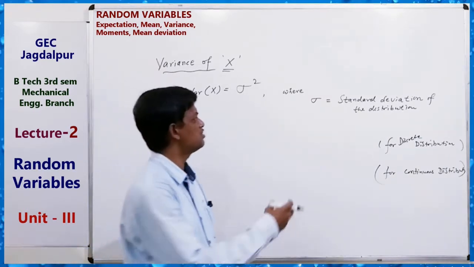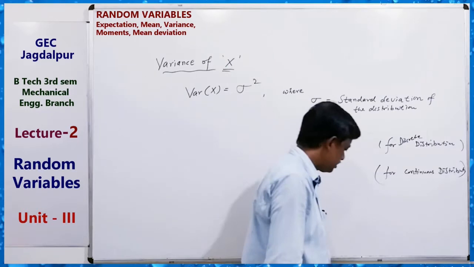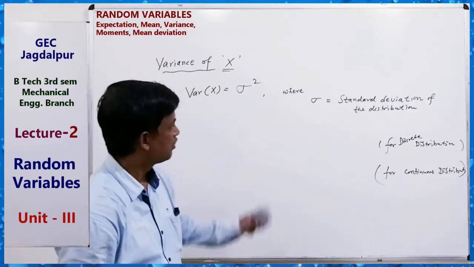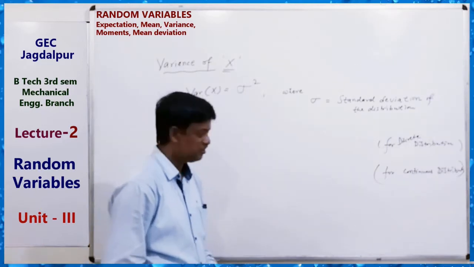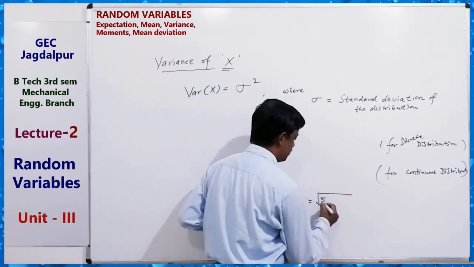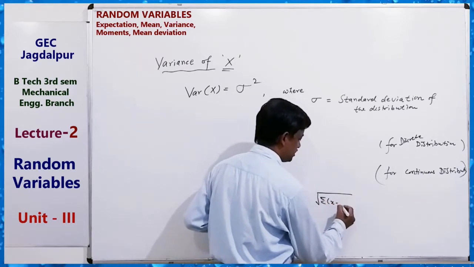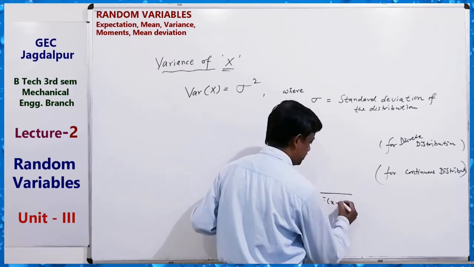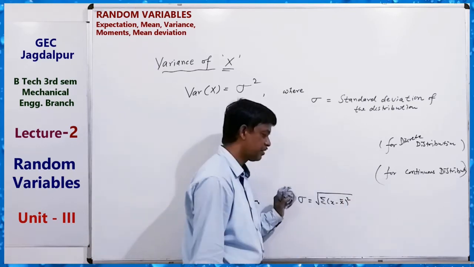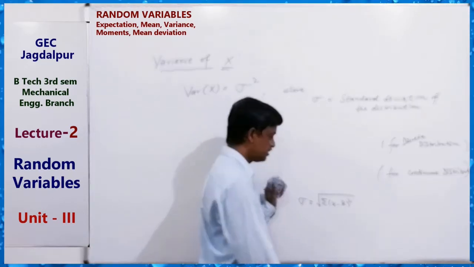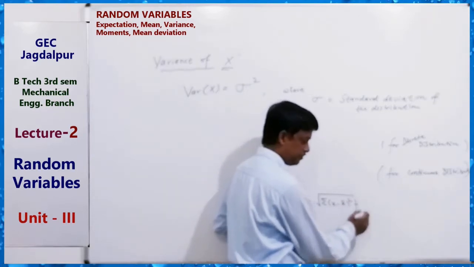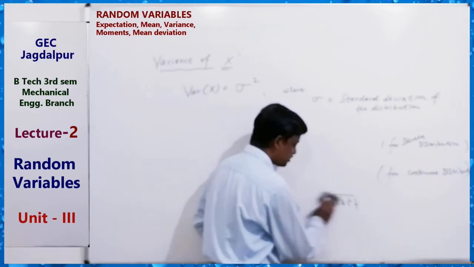Or we can also say sigma is the standard deviation of the random variable capital X. And we know sigma is equal to the root over the sum of (x minus x bar) square into f, this type of formula. So sigma square equals what?